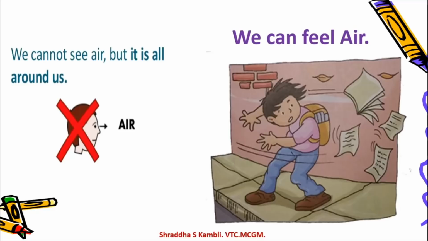See, now this boy was standing with some books or papers in his hand. Suddenly there was a gust of air, or we can say wind, which came. Okay, air is also called wind when it travels at a faster speed. So here this boy was standing with a book, and suddenly there was one fast gust of air which came, or air came at great speed, and see, the book flew away from his hand. So did he see the air coming?